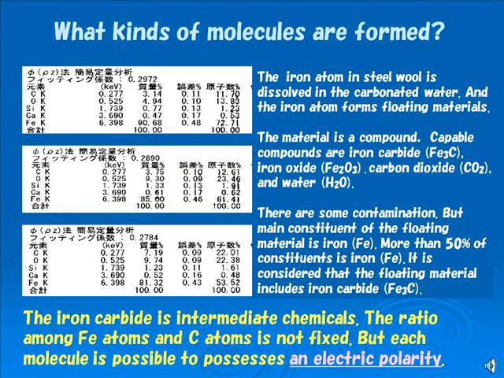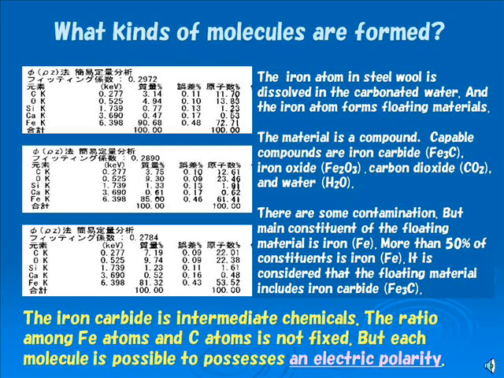The data obtained by energy dispersive X-ray spectroscopy are listed in Table 1, 2, 3. Possible compounds are iron carbide, iron oxide, carbon dioxide, and water. There are some contaminations, but the main constituent of the floating material is iron. More than 50% of atoms are iron. It is considered that the material includes iron carbide. The iron carbide is an intermediate chemical.